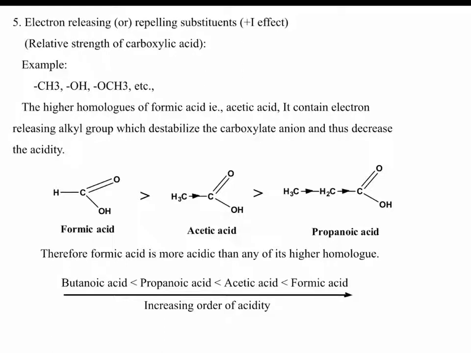So the inductive effect is more in propanoic acid, then acetic acid, then formic acid. So formic acid is more acidic than acetic acid and propanoic acid. The increasing order of acidity: formic acid is more acidic than acetic acid, which is more acidic than propanoic acid, which is more acidic than butanoic acid.